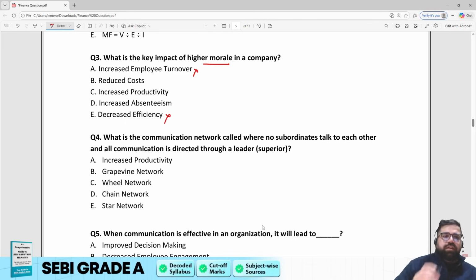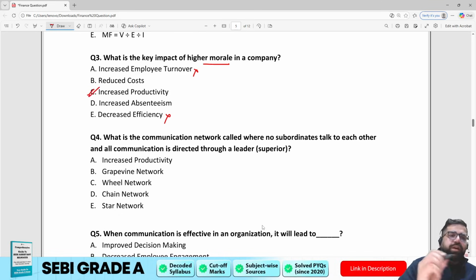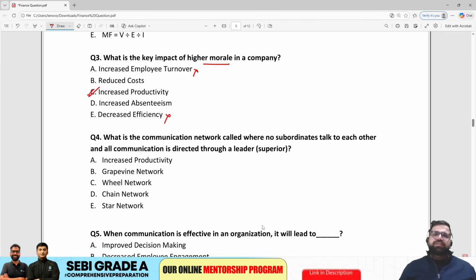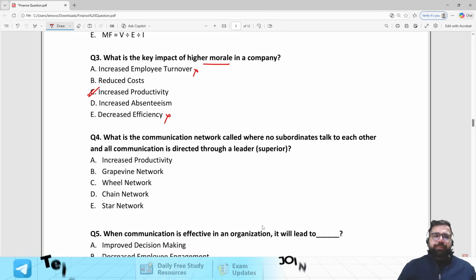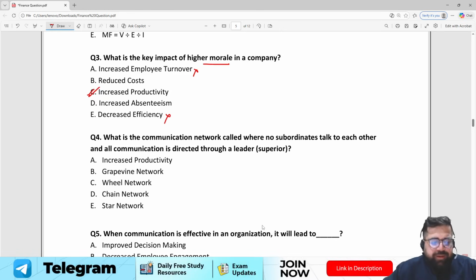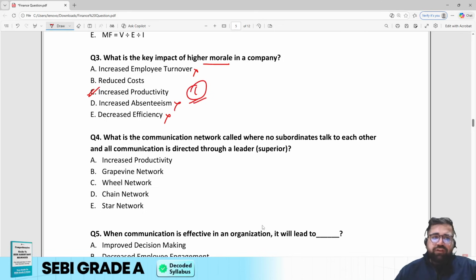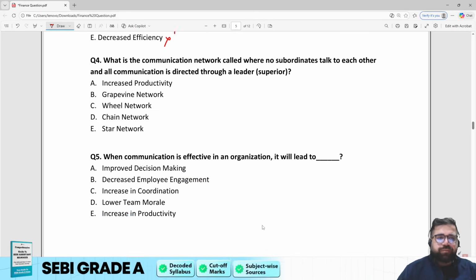The correct answer according to me should be increase productivity, because if morale is high, there can be different cases with productivity. So the correct answer will be option number C, because morale has a direct impact on productivity. This we all know. Reduce cost is not making any sense. Increasing absenteeism is again not making any sense. So the correct answer for question number 3 of management is option number C.